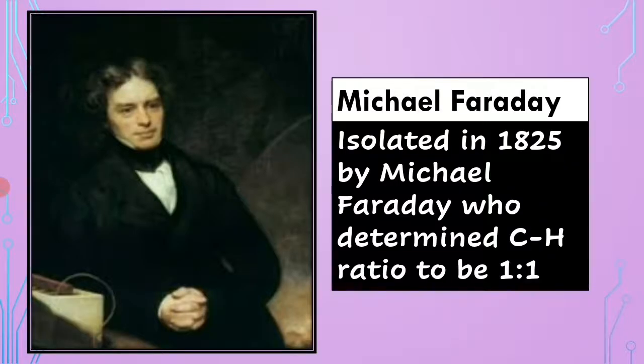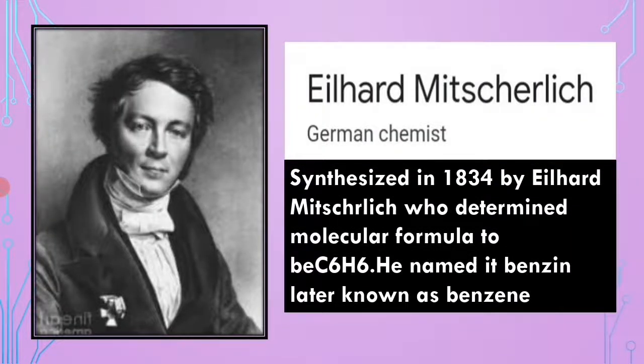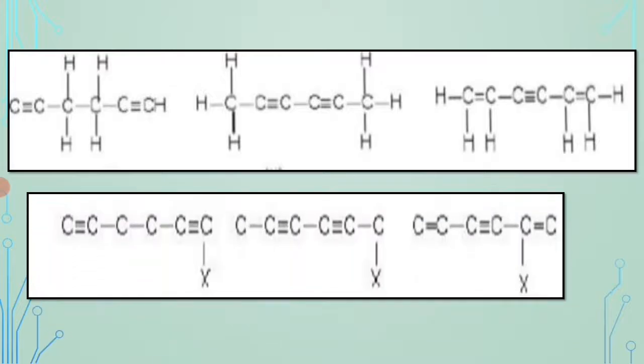Let us see the history. Benzene was isolated in 1825 by Michael Faraday, who determined the C:H ratio to be 1:1, and it was synthesized in 1834 by Eilhard Mitscherlich, who determined the molecular formula to be C6H6, and he named it benzene, later known as benzene. Let us see the analytical evidences in derivation of benzene.